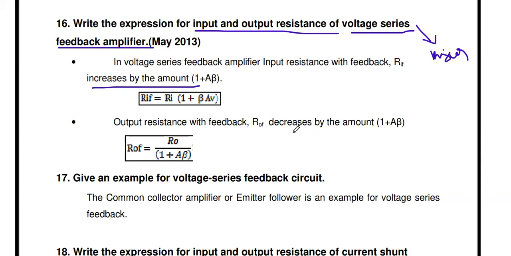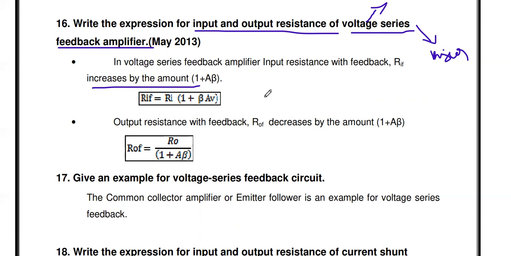Similarly, for the output resistance, look at the second word, voltage. This voltage indicates it's a type of sampling network. If it is voltage sampling, the output resistance decreases by the factor 1 plus A beta. So the output resistance with feedback decreases by the amount 1 plus A beta. So ROF is equal to RO by 1 plus A beta. These are all the effects of voltage series feedback on input and output resistance.